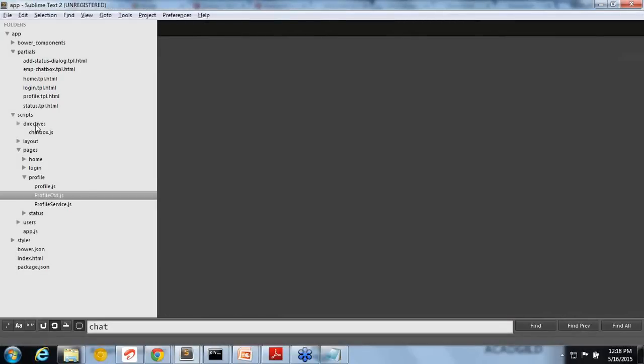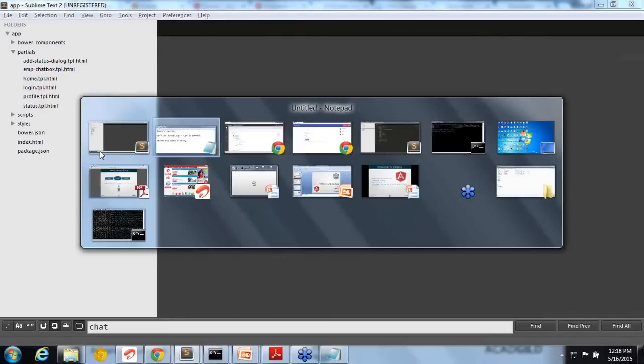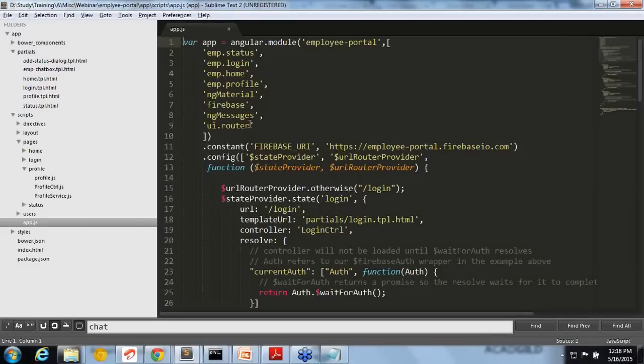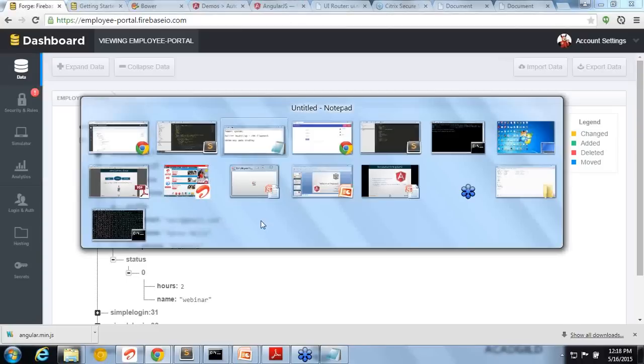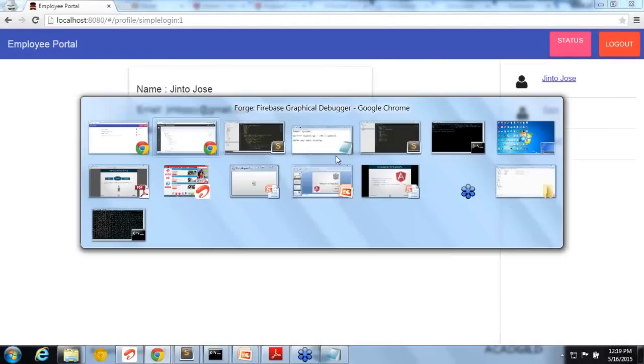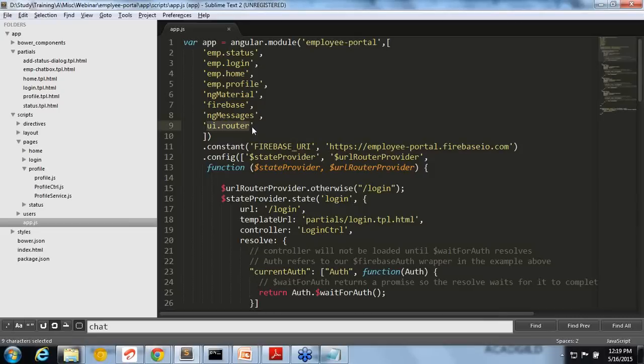Now the last piece, the last bit of the puzzle, is UI router. We have seen ng material, which is for responsiveness, and Firebase for the three-way data binding or backend, and then the UI router. You have seen that whenever we change the URL, this template is injected. How is it getting injected? We are using a third-party module, UI router, for that.